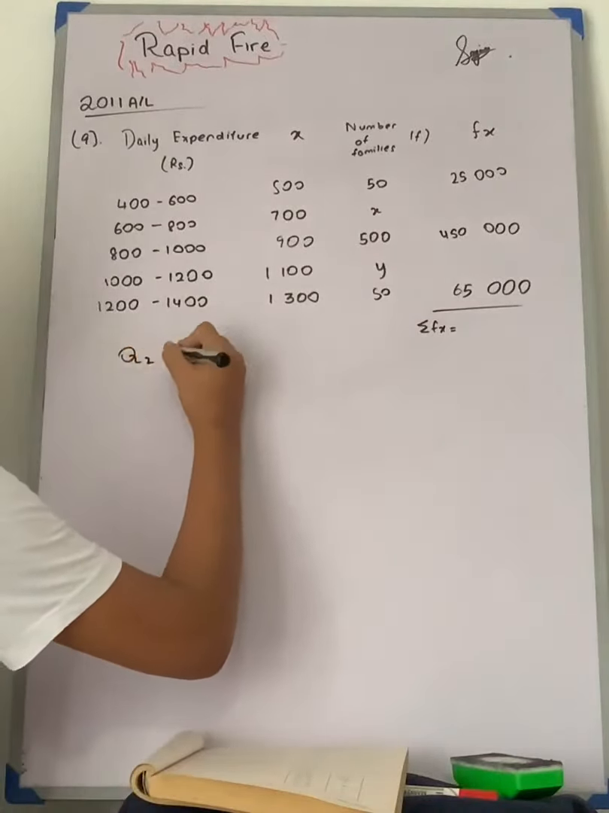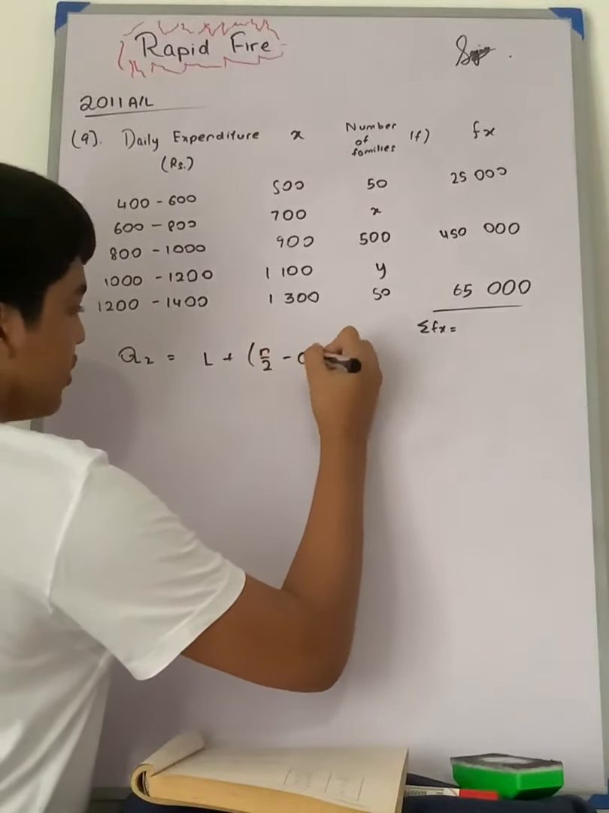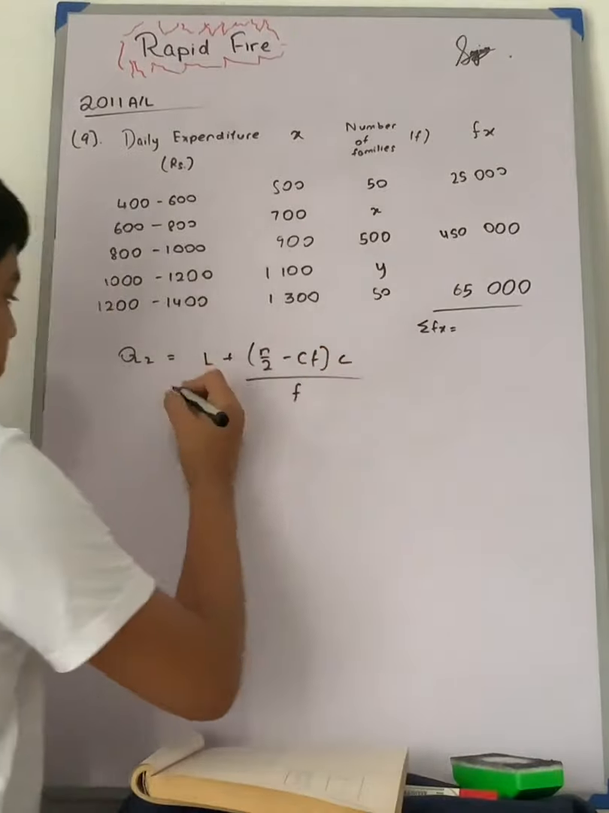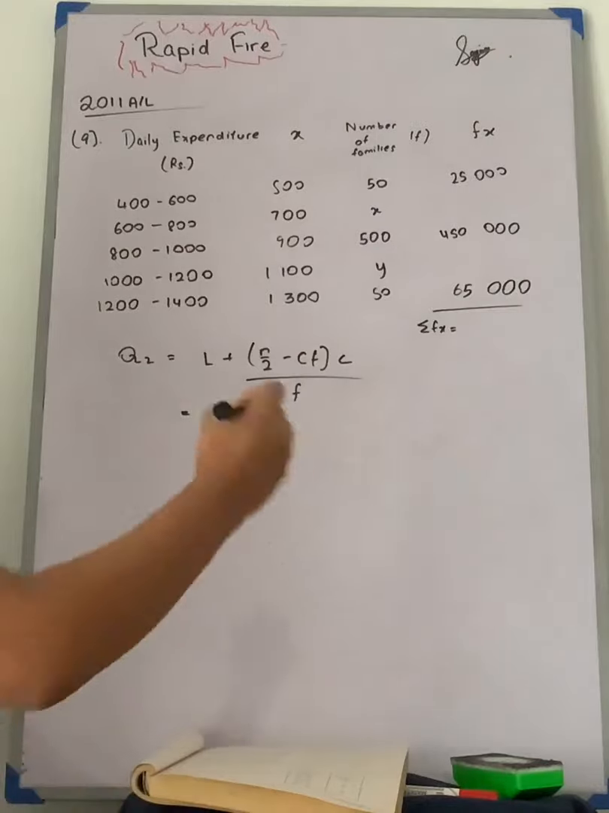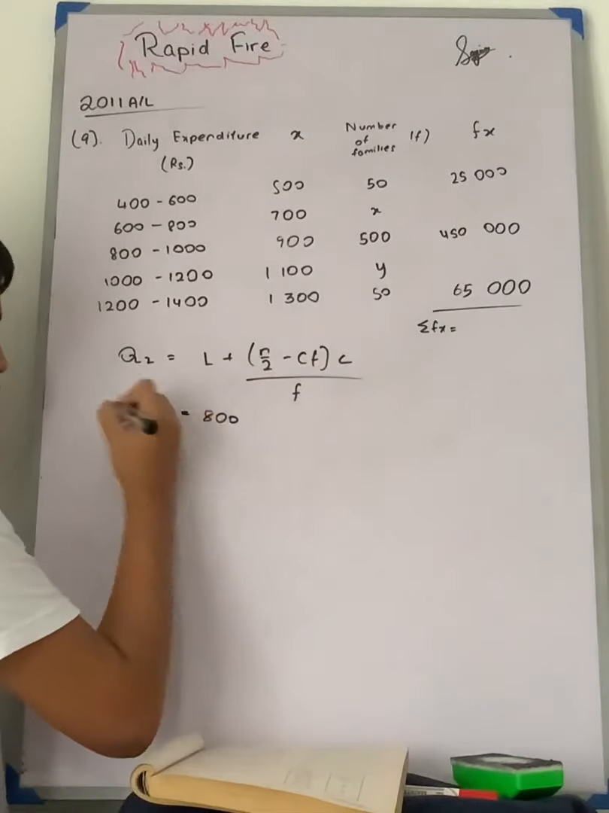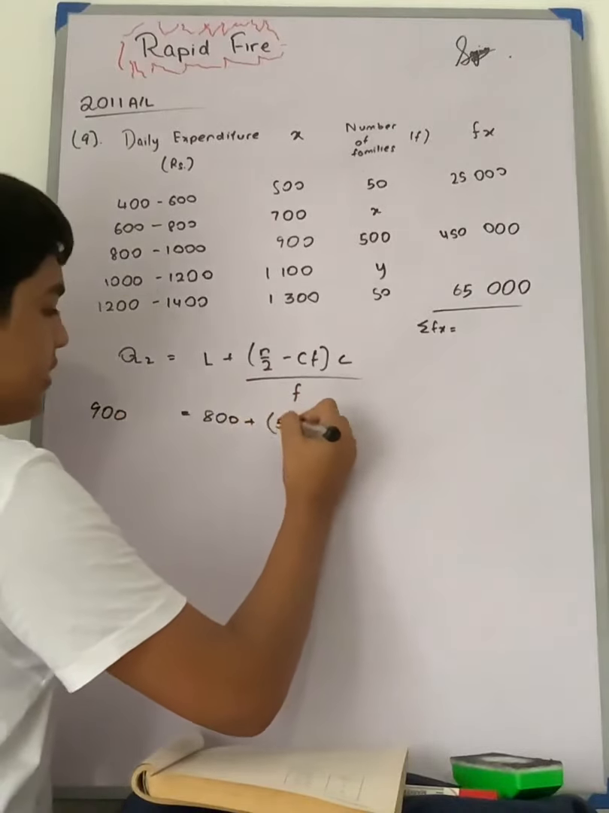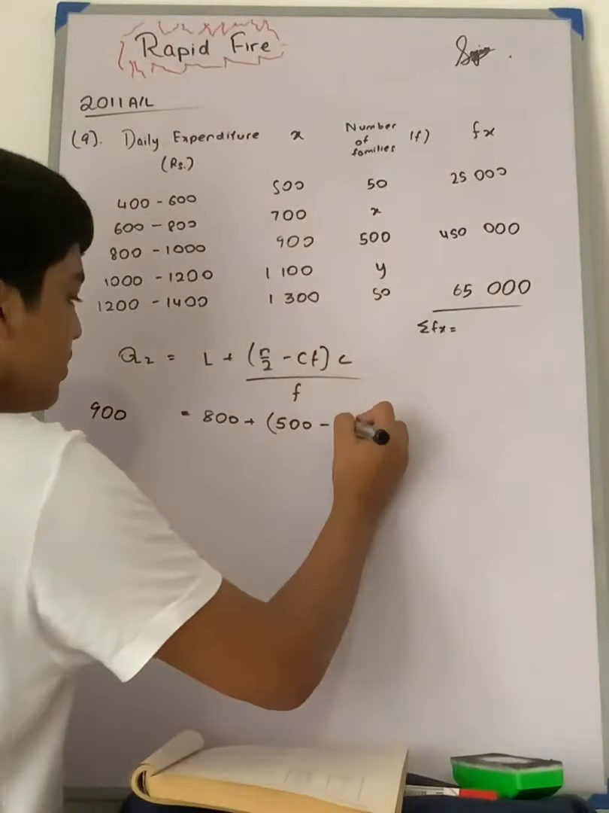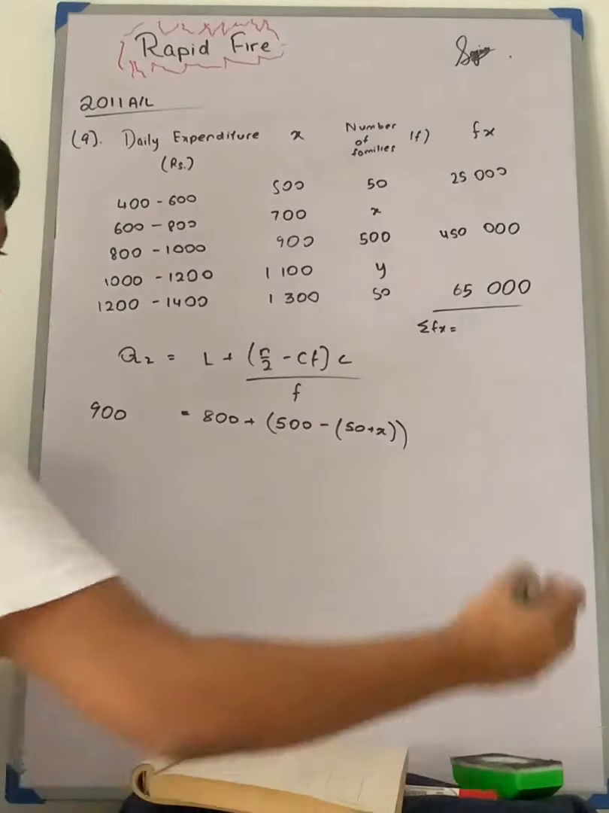Q2 is equal to L plus N by 2 minus CF, times C. L is the lower value of the median class. Median class is 800 to 1000 because the median is 900. So we are taking 800 here. We know that the median is 900 here. And N by 2 is 500. And CF is 50 plus X. And the class width C is 200.